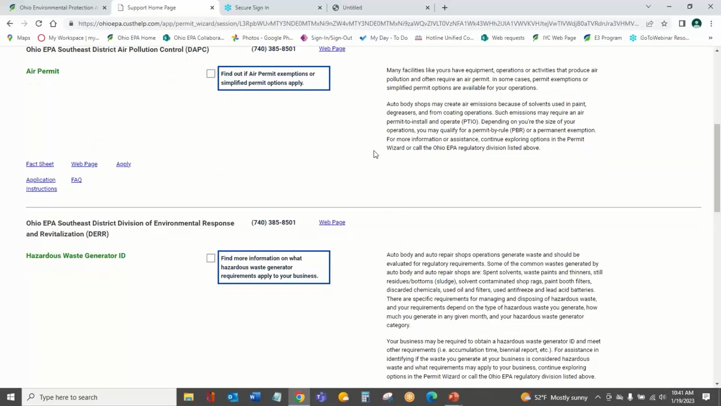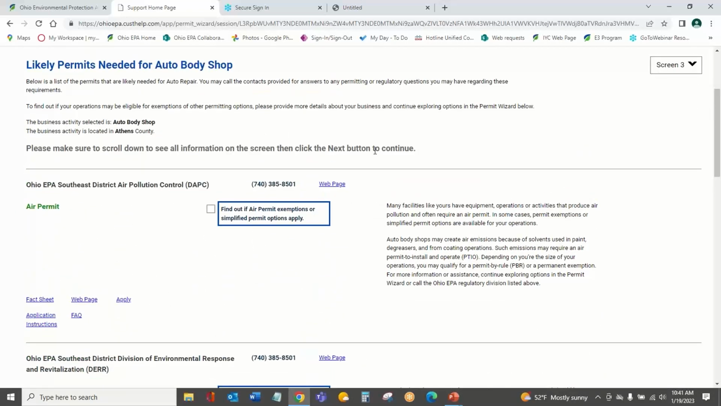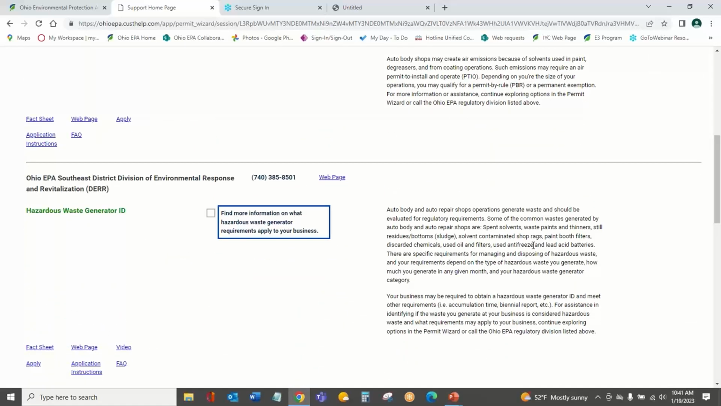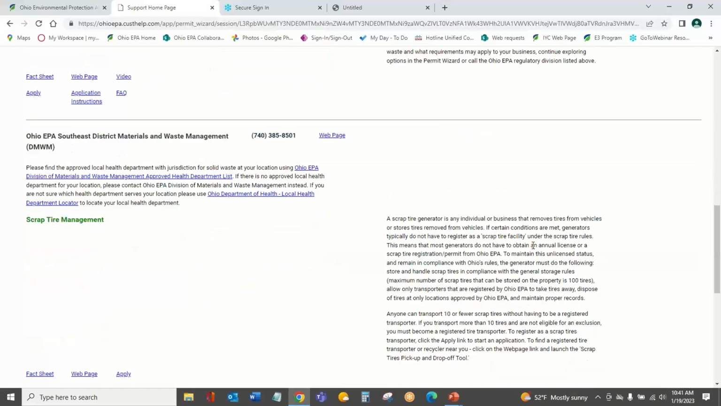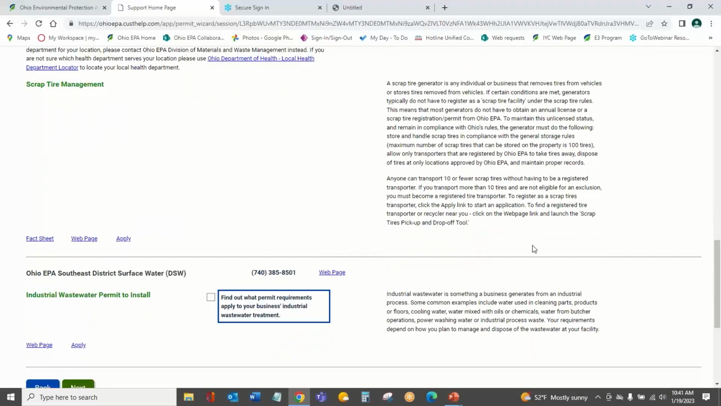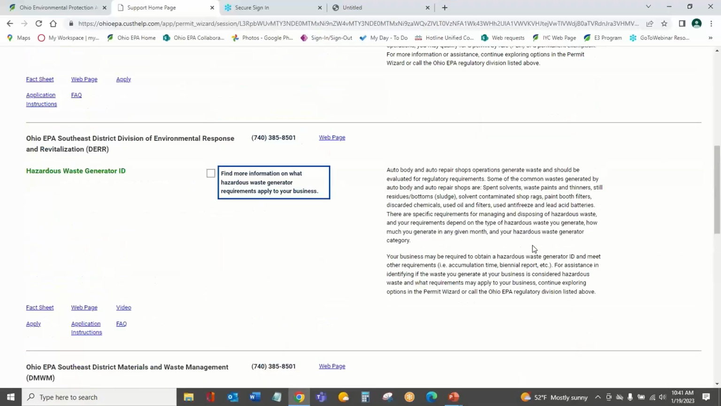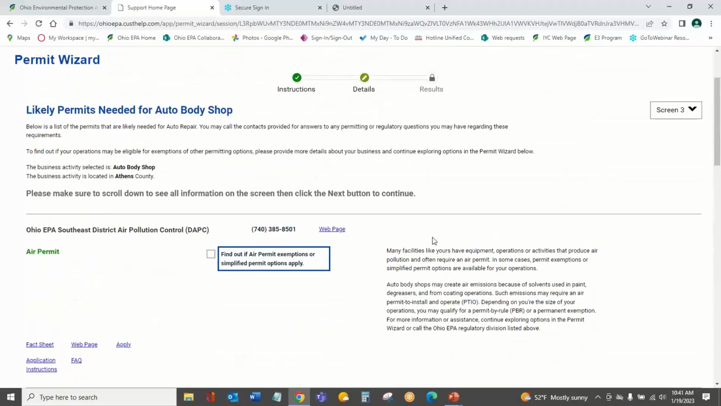And so like I demonstrated before, this is giving us an industry-specific overview. Here are the general requirements that may apply to your business. You've got hazardous waste, scrap tire management, and air permitting, as well as potentially industrial wastewater. There's a lot of multimedia, industry-specific compliance that may be required with our agency.